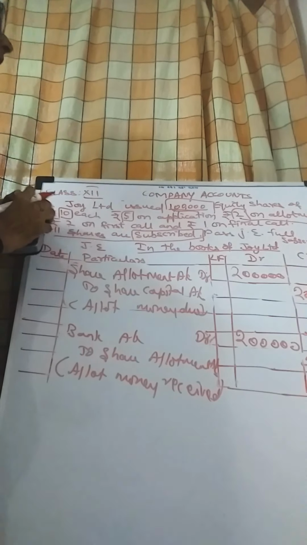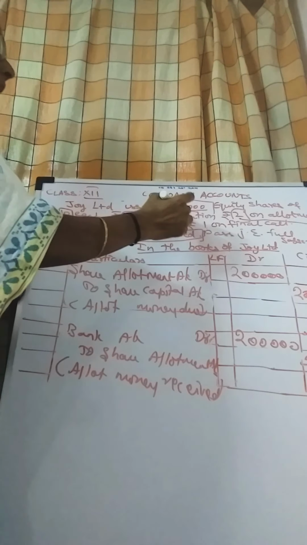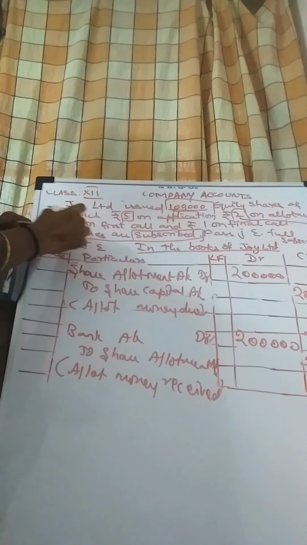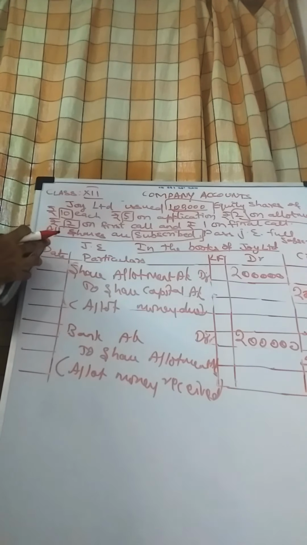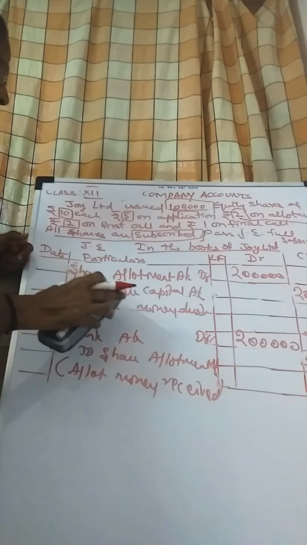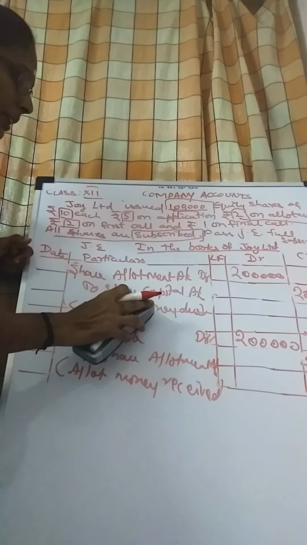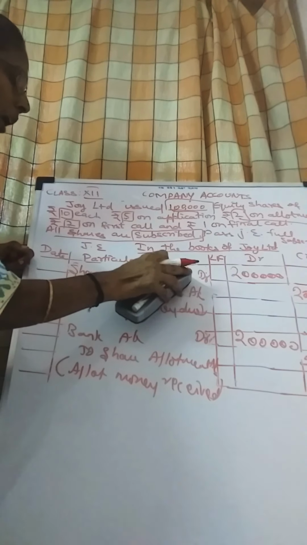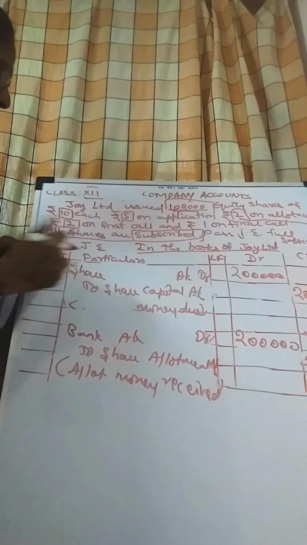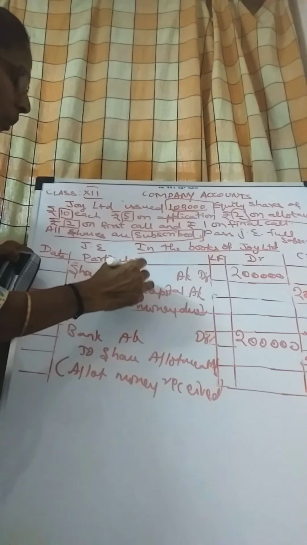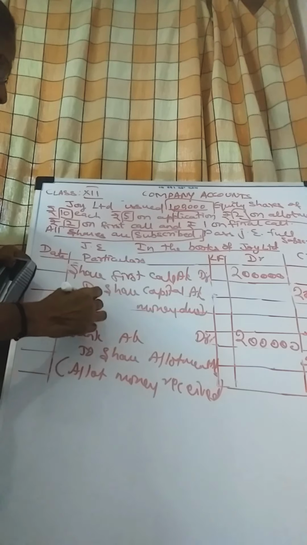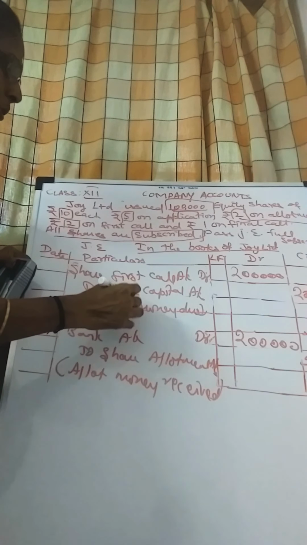Similarly, you have to do it for the first call. How many equity shares do you have? 1 lakh equity shares, and the first call is 2 rupees. So the first call amount is due. Let us write the journal. Share first call account debtor to share capital account. So your first call money is due.